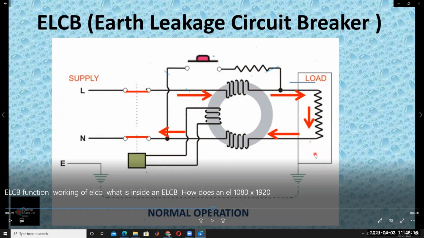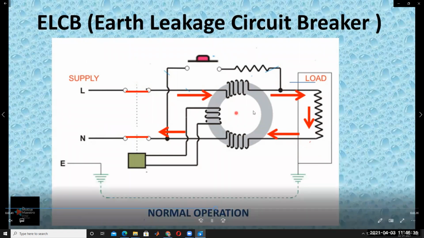That's why there is no short circuit from phase to ground, and there is no damage or danger to human beings operating under normal conditions. So this is the normal operation.